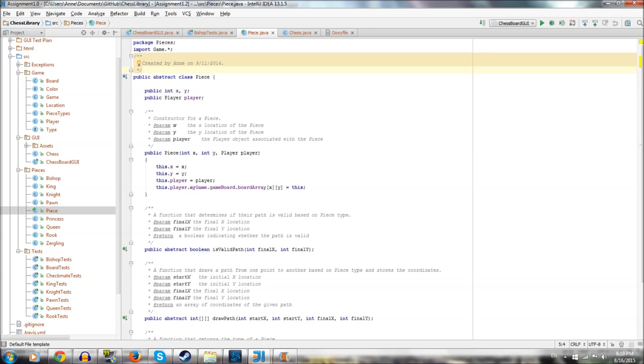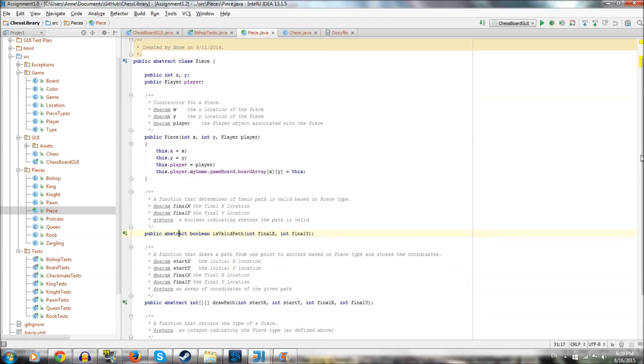So right off the bat, let's talk about this generic piece class. What is this abstract? Well, abstract in Java means that we can't instantiate it, meaning we can put bishops and knights on the board, but we can't just have a generic piece. And a class is abstract when you have abstract functions in it. So for example,